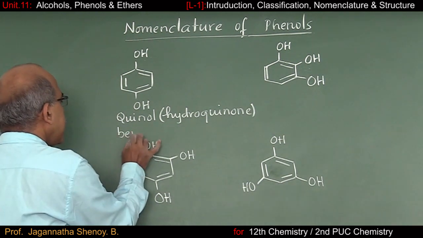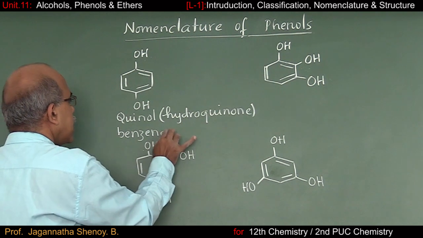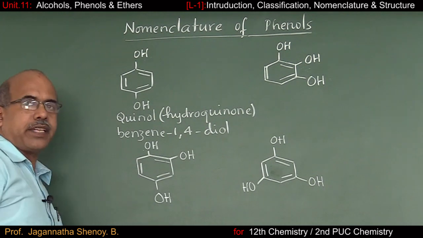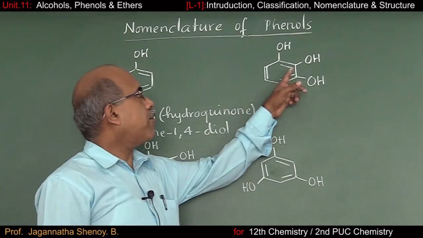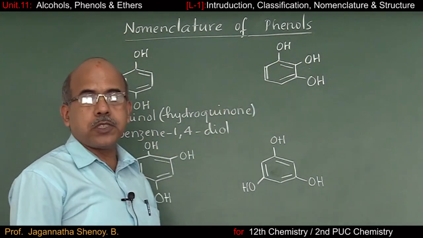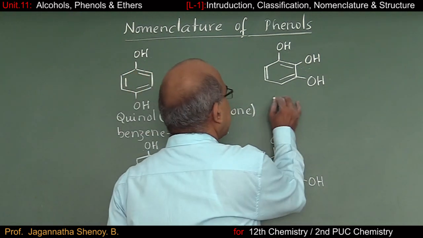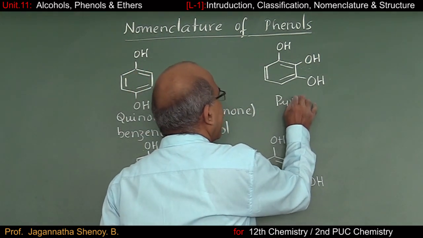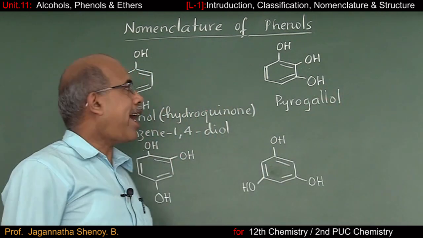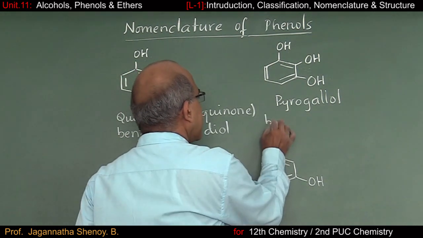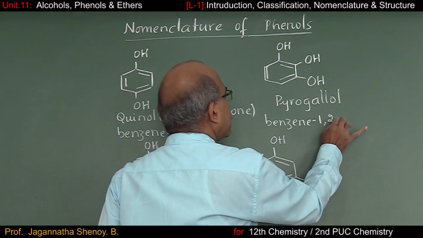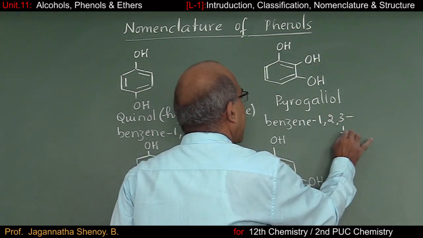We have benzene 1,4-diol is the IUPAC name. Same way, if you go to the next compound, you have 3 OH groups in consecutive position. So, common name of this compound is nothing but pyrogallol. And IUPAC name of this compound is benzene 1,2,3-triol.